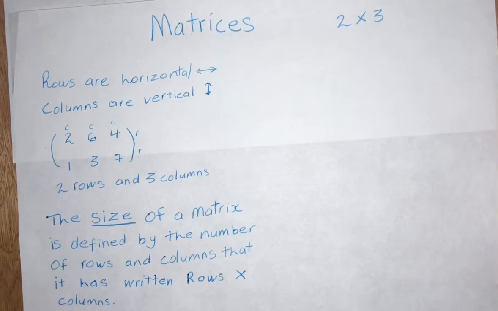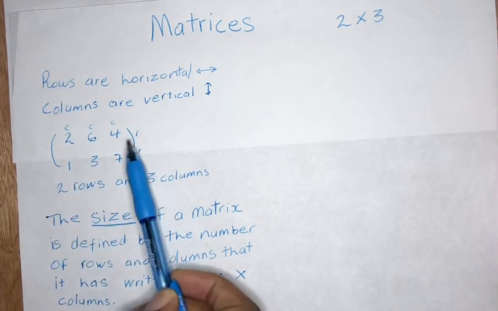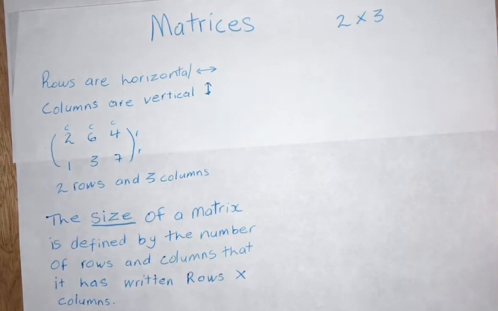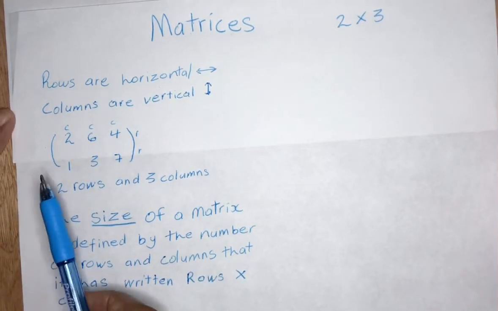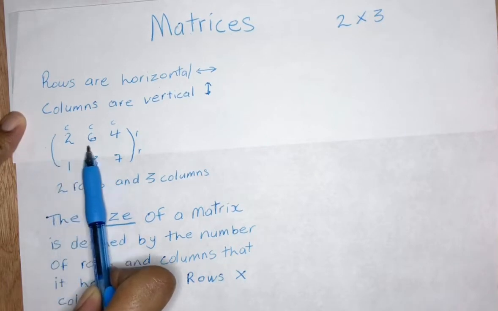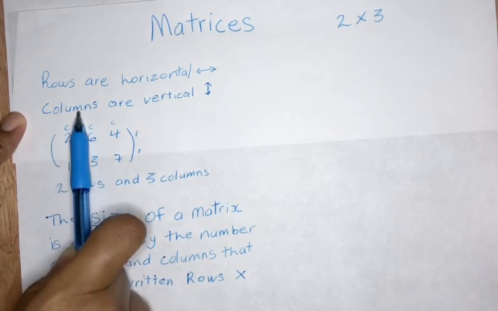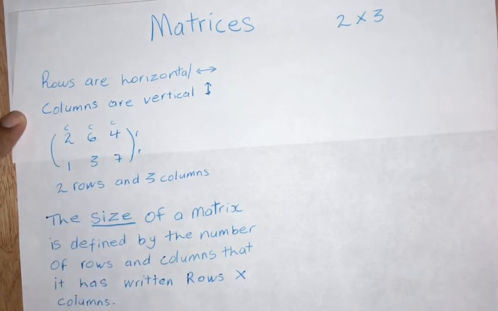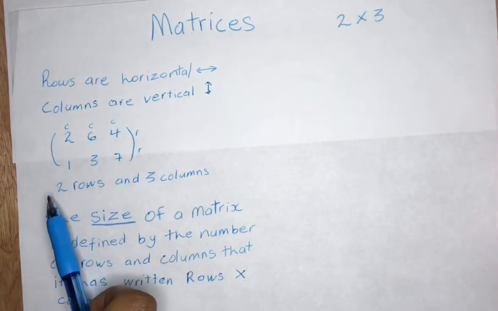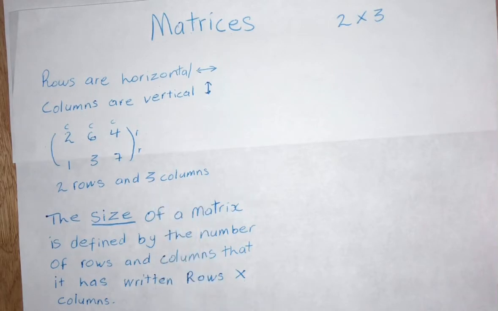Alright, right now you're seeing a matrix here. So now we have rows. We have 2 rows and these are our columns. So we have 3 columns. So you hear a person say 2 rows and 3 columns.